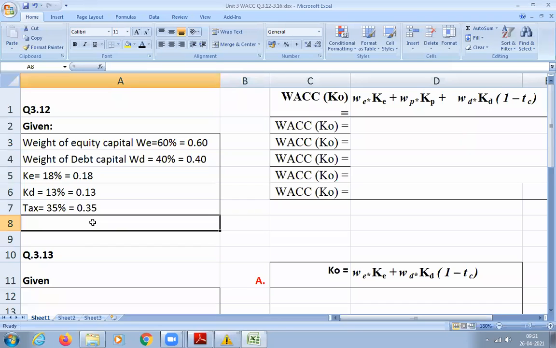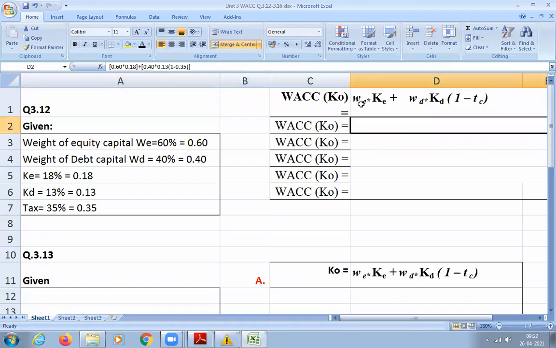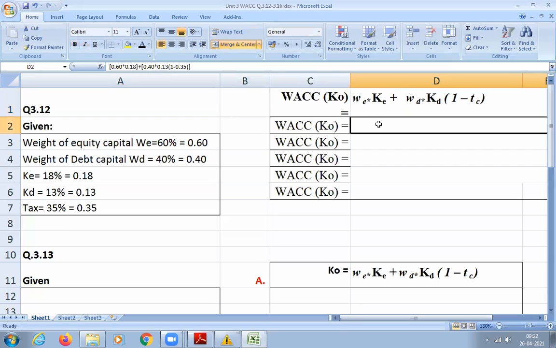Yeah. So in this, what is missing? He is not having any preference capital. He is not having any WP. Okay, so WP is not there. That we can remove it in the formula. You can remove WP, it is not required because it is not given. He has only given us WE and WD. Understood, students? Whatever is not given, there is no need to write that in the formula. You can remove it.